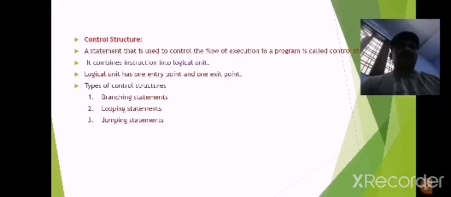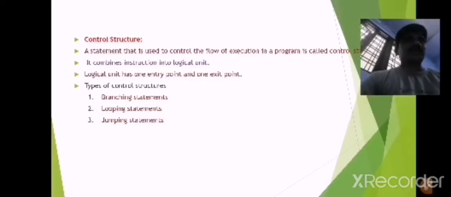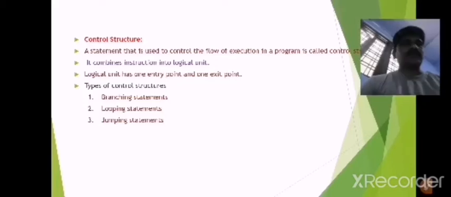So next one is control structure. A statement that is used to control the flow of execution in a program is called a control structure. The main intention of control structures is to combine the instructions into a logical unit. The logical unit has one entry point and one exit point.